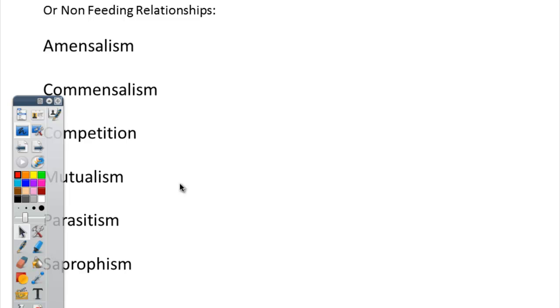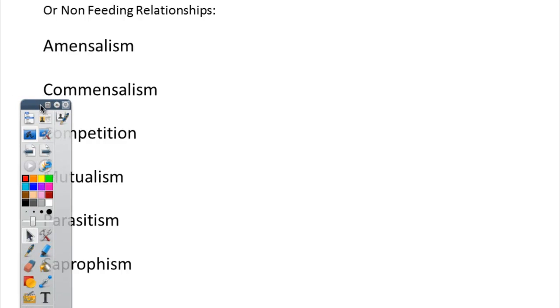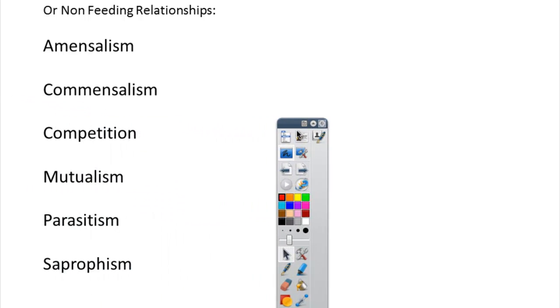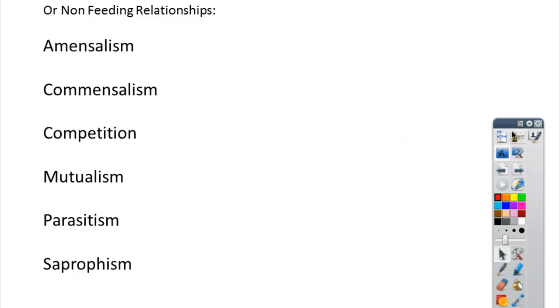That's a feeding relationship. What about non-feeding relationships, where one species does not eat another? Okay, and this particular relationship is different. Okay, I'm going to move this out of the way here. Okay, and now what we've got are these different forms of what we call non-feeding relationships. And let me go through them in very simple terms.